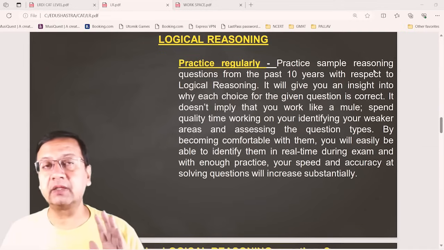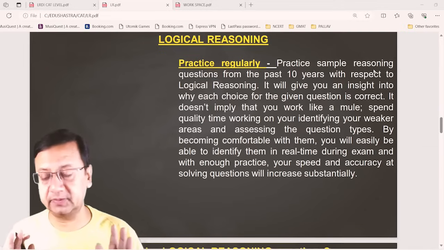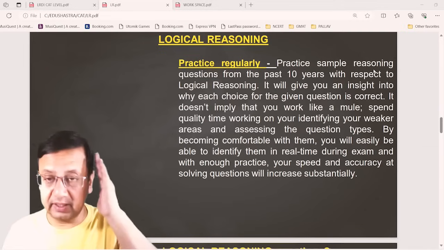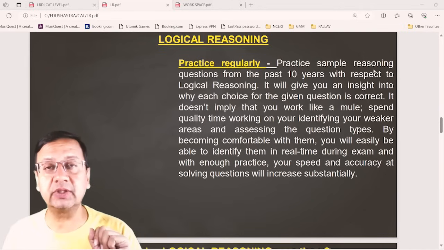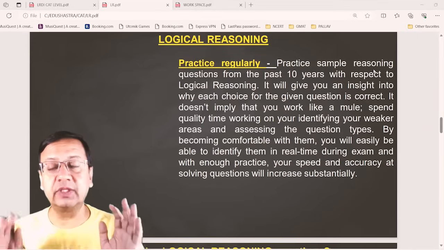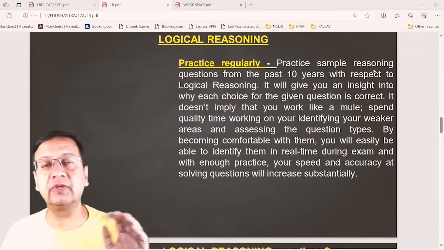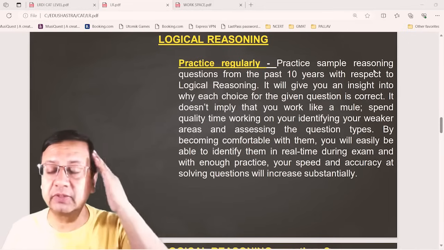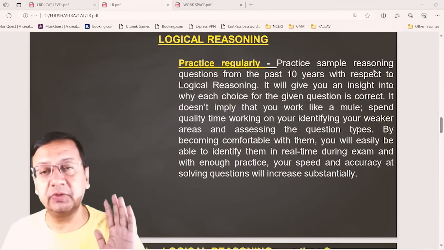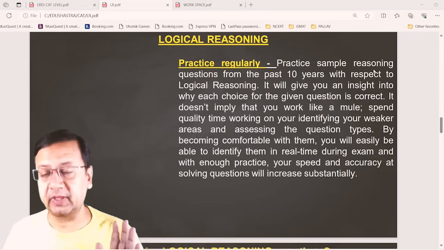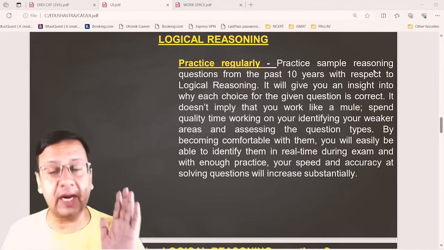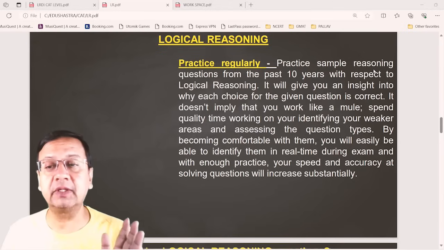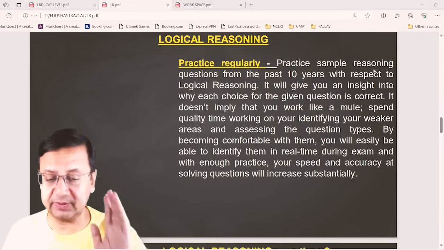So actually, the questions are easy, right? But the anxiety of getting a correct answer in the examination, the reverse running clock on the screen. These are some factors which always create a pressure over the mind, and we have to beat this pressure. And how to beat it? Just revise your syllabus completely, practice regularly, and attempt the mock test paper.